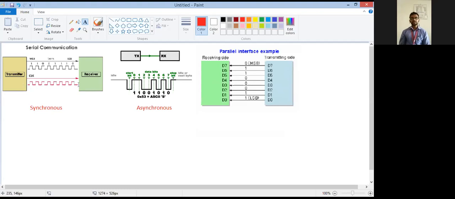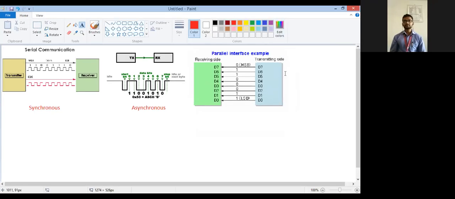So the transmitter and receiver both run on the same clock. As you can see over there, when the first clock edge arises, the transmitter can transmit data according to the edge triggering or the level triggering.